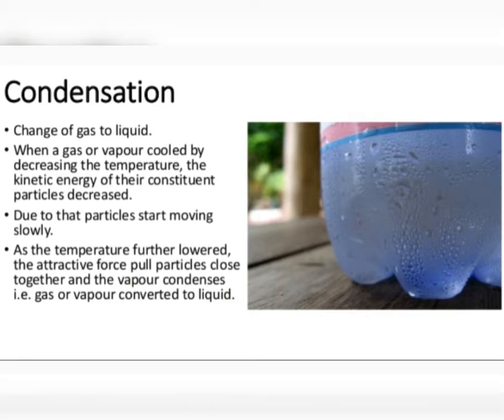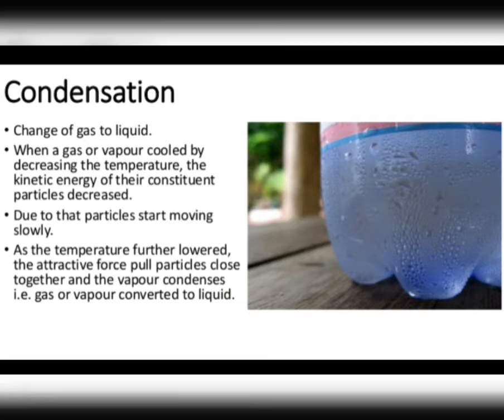Now, why does condensation take place? Why does the change of state occur? Whenever a gas is cooled enough by lowering its temperature, the particles lose so much kinetic energy that they slow down and move closer together until they start being attracted to each other, and when they start attracting each other they form a liquid.